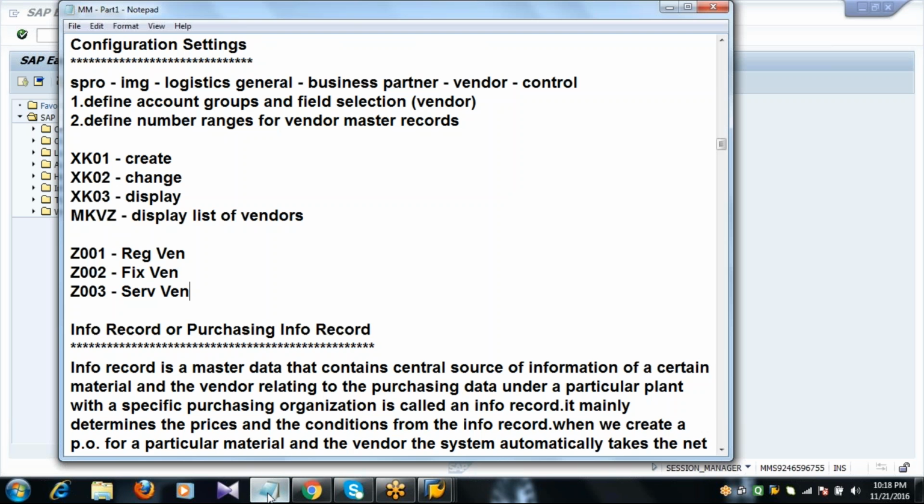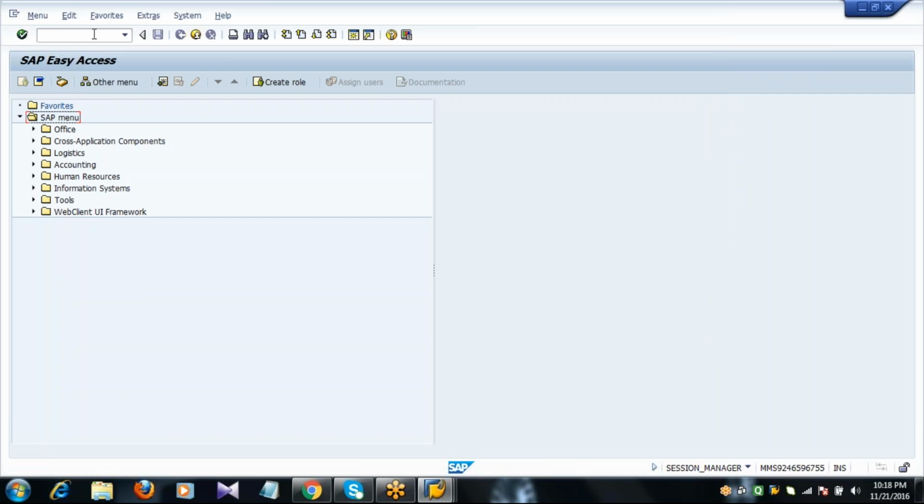The next master data is the info record, or purchasing info record. So what is this info record? In the purchase order, we have two ways to maintain net price and the conditions.